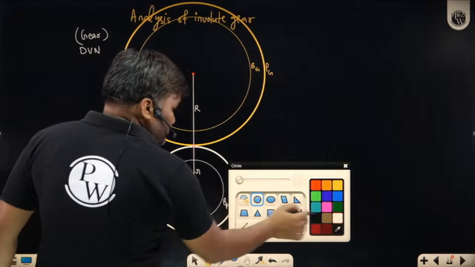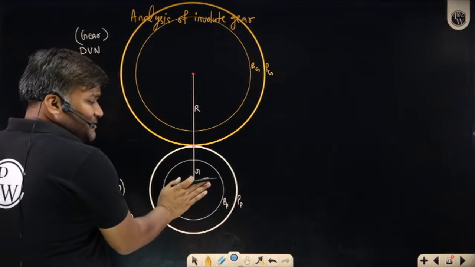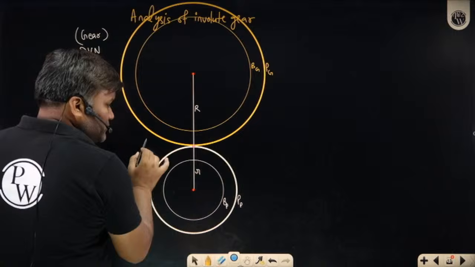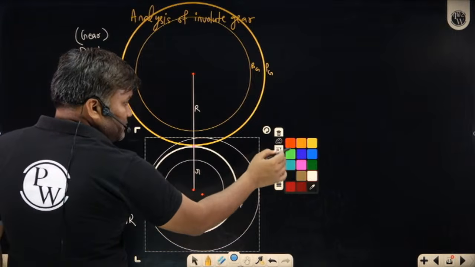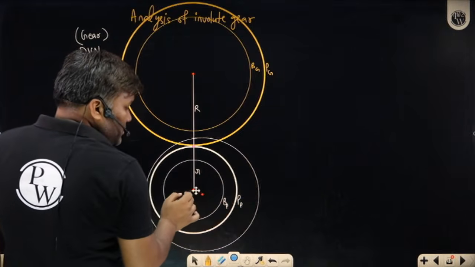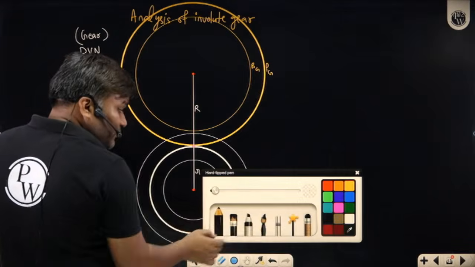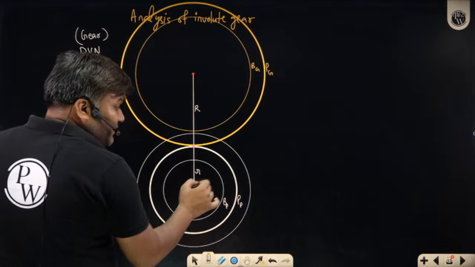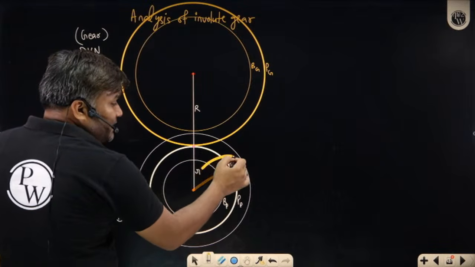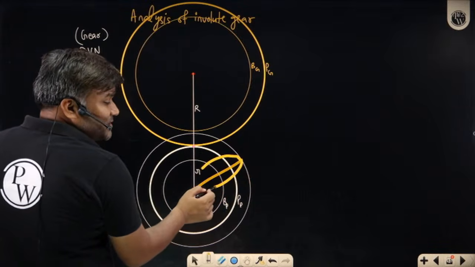And we will be having some addendum circles also. Teeth extend beyond the pitch circle also. So this is your pinion's addendum circle. What is the meaning of this addendum circle? Whatever teeth we are having, teeth will be till this addendum circle.